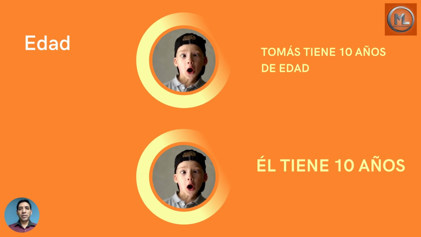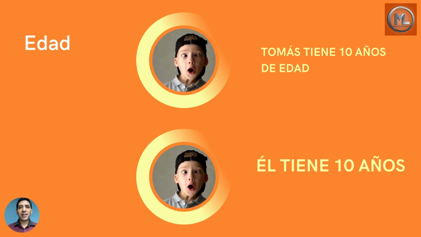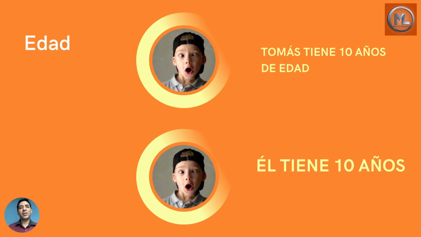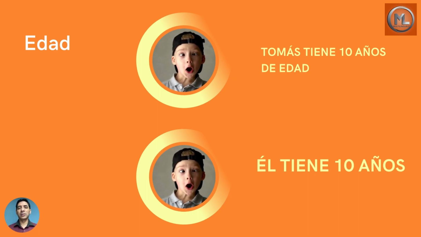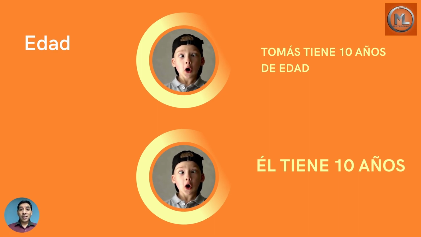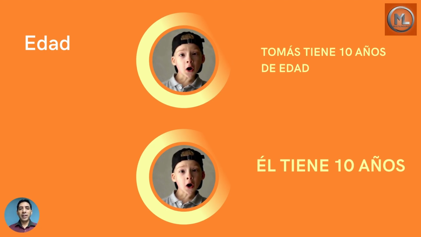Another use of the verb tener is when we discuss age, edad. We don't say I am 10 years old. We say I have 10 years, and we don't say old. So what we actually say is I have 10 years. That means I am 10 years old. We never say old when talking about age, and we never use the verb be.